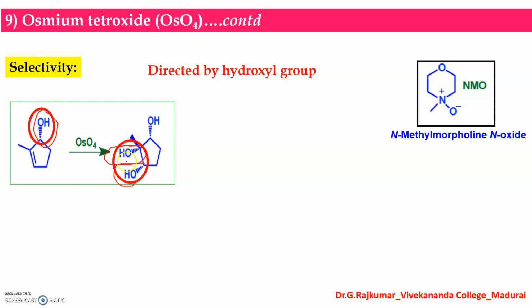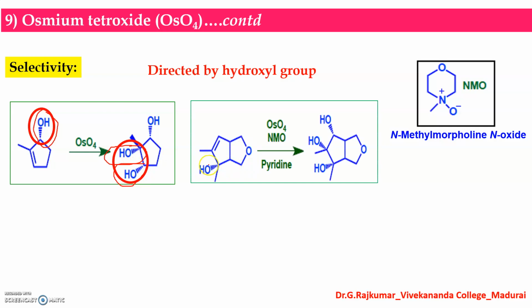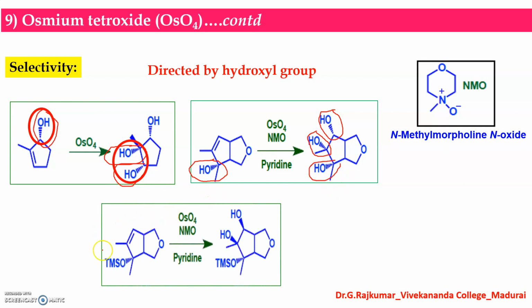Look at this, and this is the stereochemistry, that's a syn-diol. And look at the stereochemistry of this hydroxyl group. The same stereochemistry, that is, backside attack predominates with respect to this hydroxyl group. But if there is a bulky group here, then the opposite stereochemistry is possible.